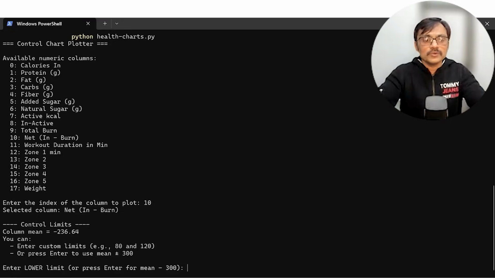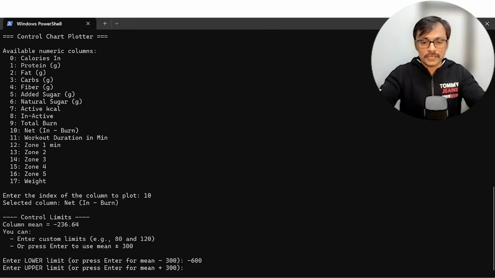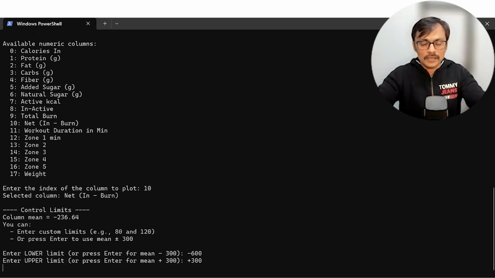Now it is telling me, you can also give a lower control limit and upper control limit. So probably I can say the negative control limit could be maybe minus 600. And the upper control limit could be, say, 300. I want to have mean plus 300, maybe. And you see, this is the graph.